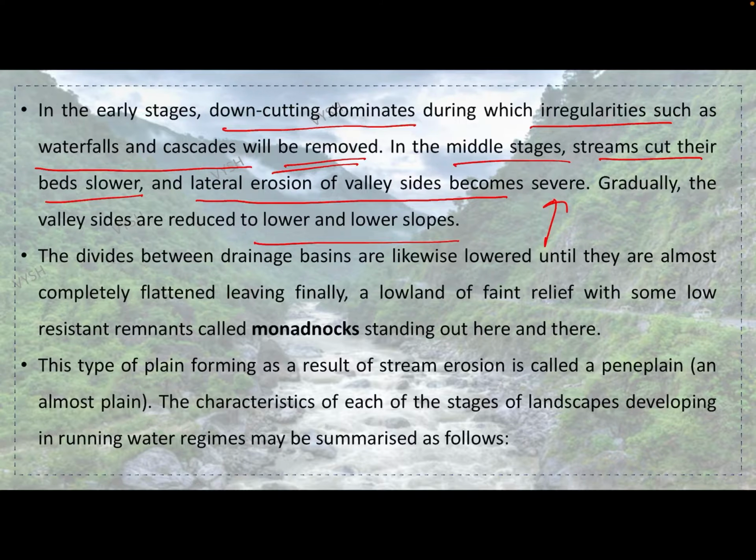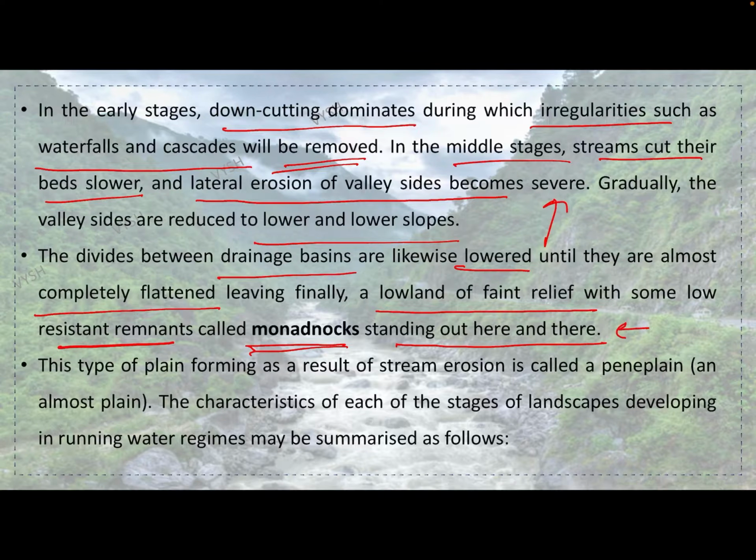The divides between drainage basins are likewise lowered until they are almost completely flattened, leaving finally a lowland of faint relief with some low resistant remnants called monadnocks. Okay, monadnocks standing out here and there.